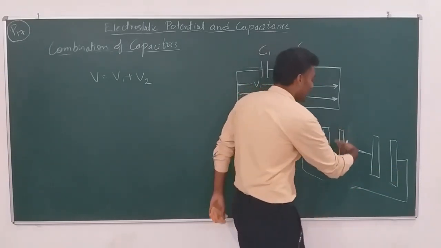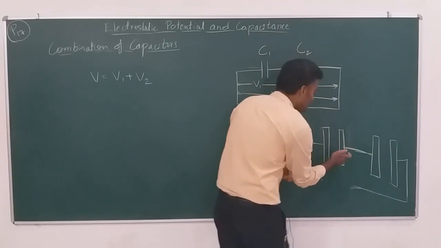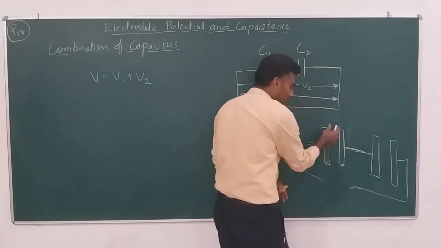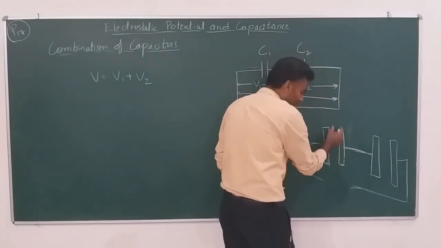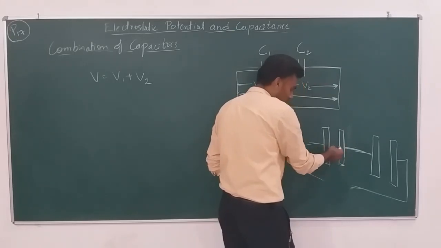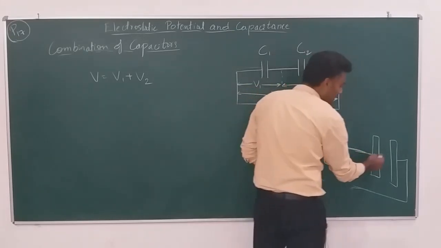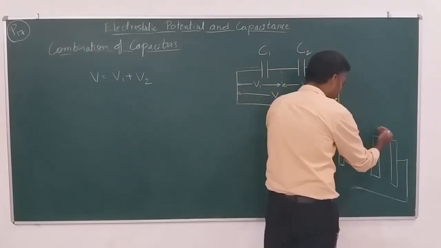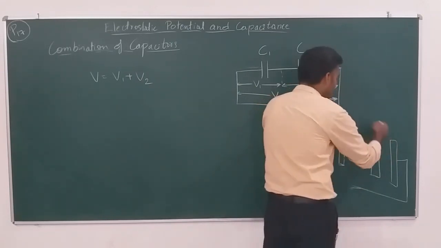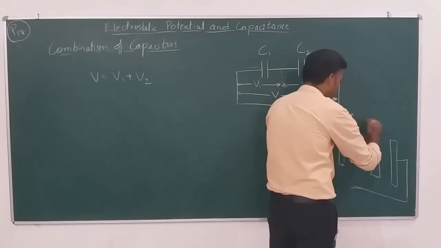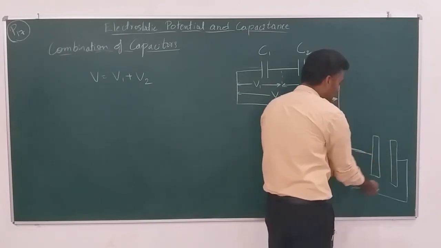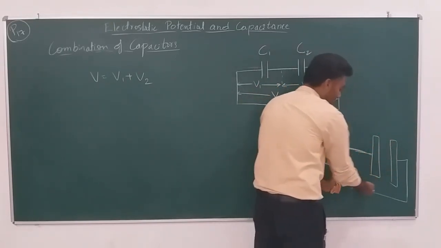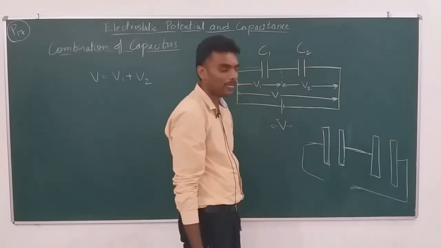So the net charge in this combination, see, no charge can come from this point to this point because there is a complete vacuum or a dielectric here. Charges cannot flow between these 2 points. Similarly, these 2 points, charges cannot flow. So this is an electrically isolated system. Following? So no charge can flow into it or out of it. This H-shaped one. Follow it carefully.